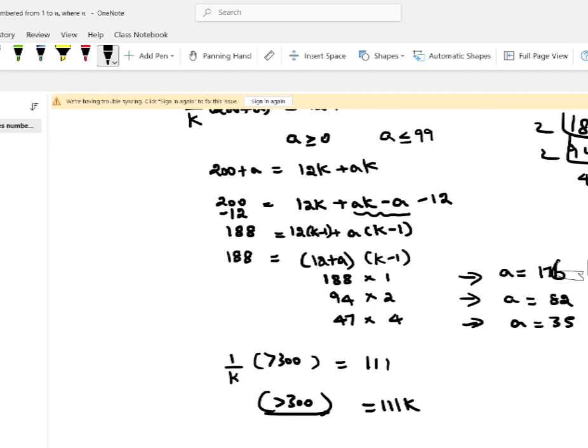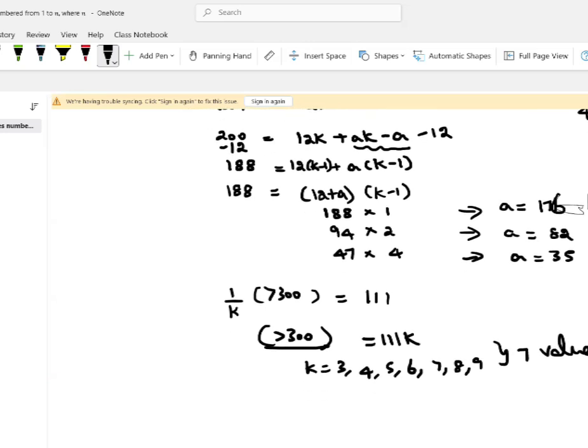So this will create how many values of k? Greater than 300, my k value can be 3, 4, 5, 6, 7, 8, and 9. Because k being 3, you'll get 333, k being 4, 444, k being 5, 555, and so on till 999. So this creates us totally 7 values. The question was how many possible values of n? So total is 11 plus, in this scenario, 2 cases and finally 7 more cases. So 11 plus 2, 13, plus 7, 20. So 20 possible values of n is our answer.